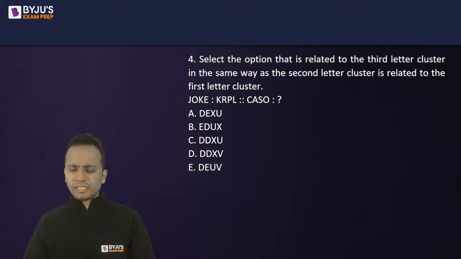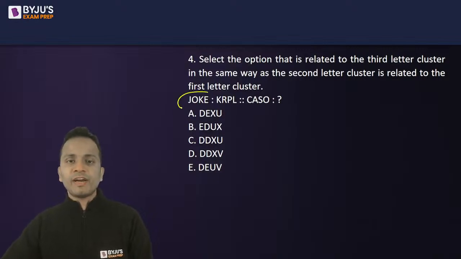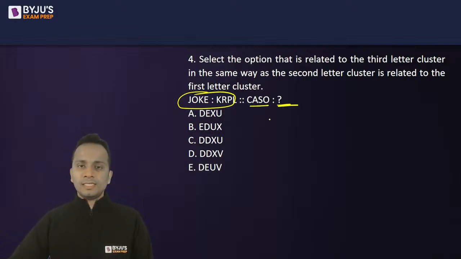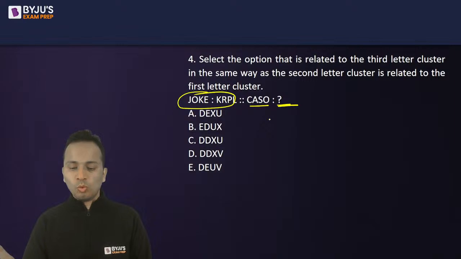So this is basically a question on analogies. Analogies which are based on alphabets. The relation which is there, which you can find here, should be followed. And CASO is to what? You'll have to find out among the options.